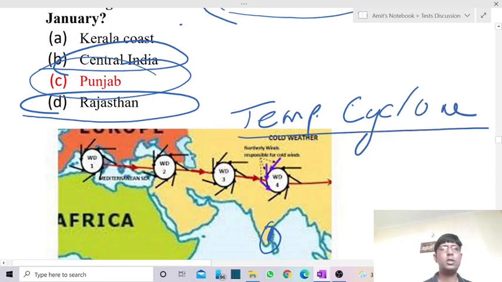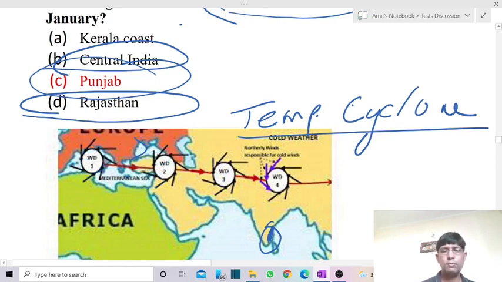We are talking about temperate cyclone into our country. So there is a cyclone which develops over or near the Mediterranean Sea. After coming under the influence of westerlies, it starts moving towards the east direction. It produces rainfall over which it is having the influence.